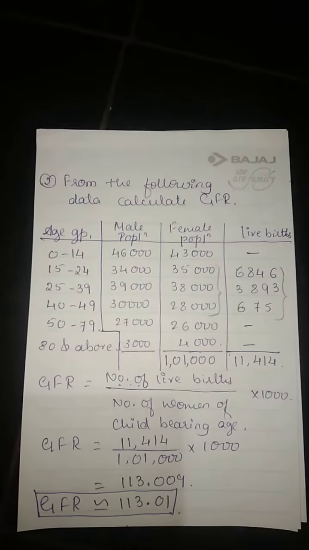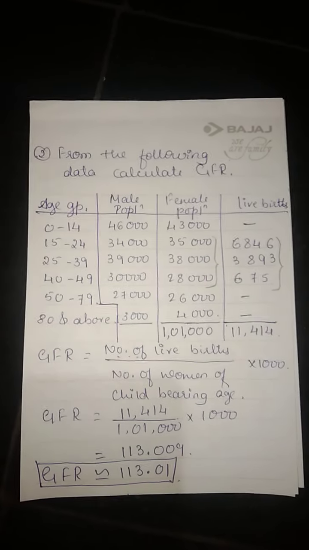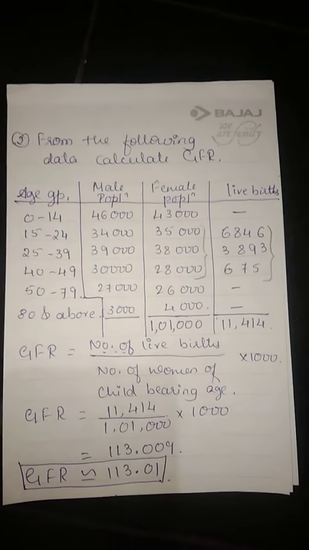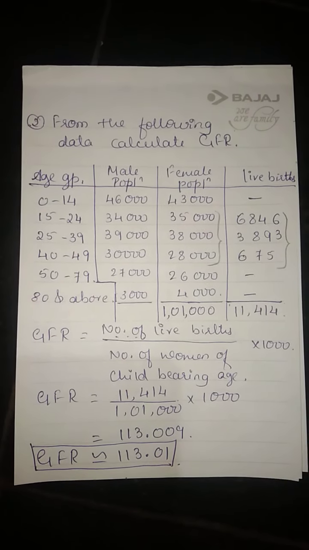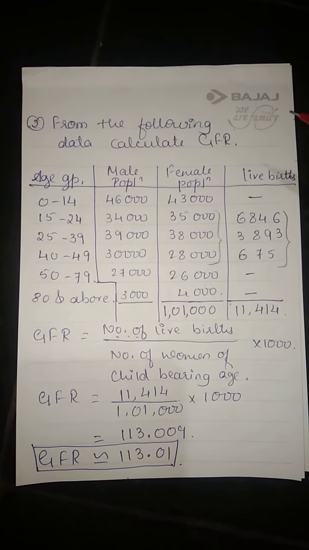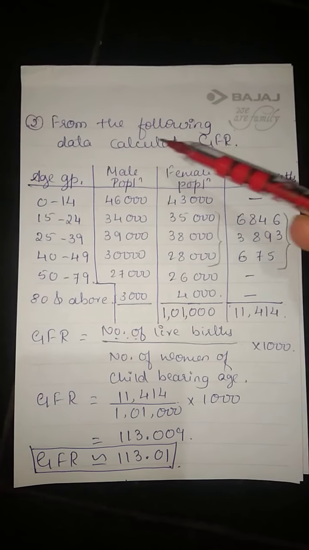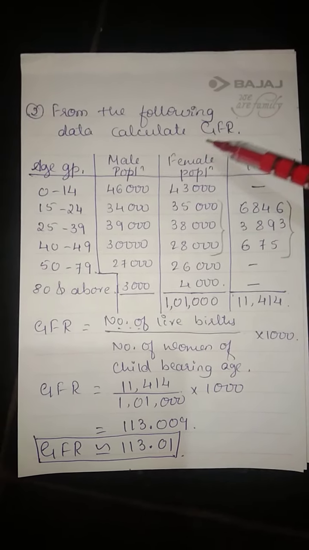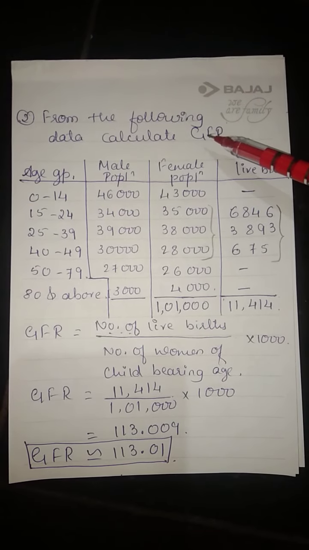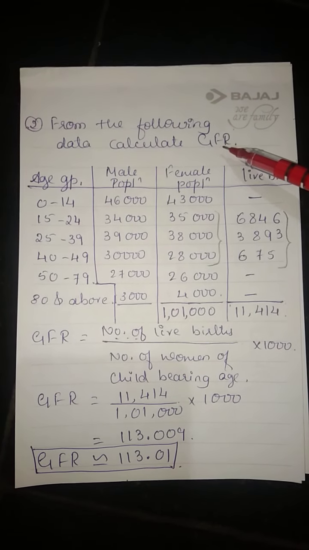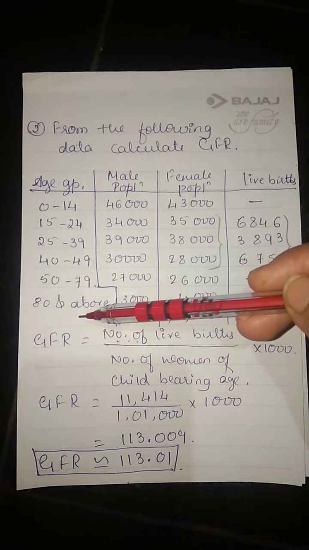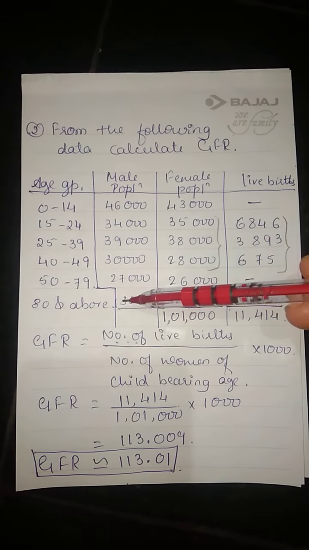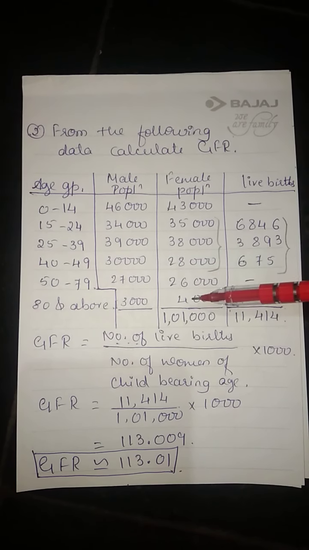We'll move to the next example. Quite different it is. Please concentrate more on this. From the following data, calculate GFR. See the data here first. Age group they have given, male population, female population, live births they have given.